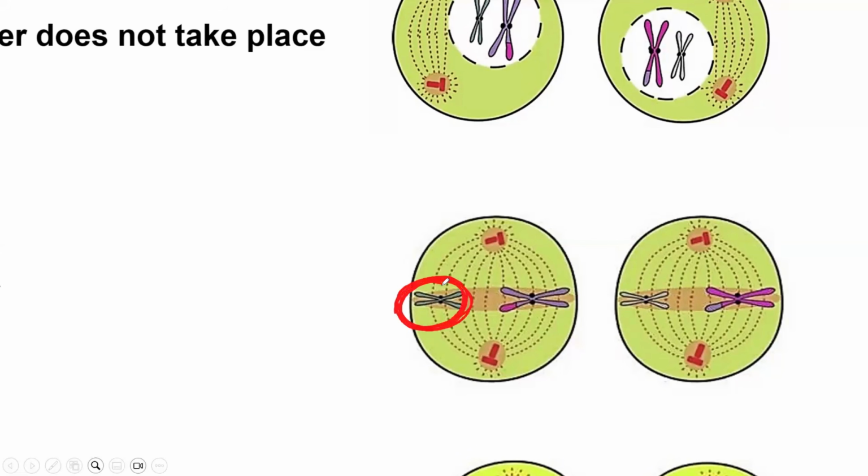This other one, this purple pink chromosome, is also lying alone, singly. There are none lying in pairs here, because we don't have any pairs anymore. Look at even the second cell: this white chromosome is lying alone, singly. So basically they lie singly.